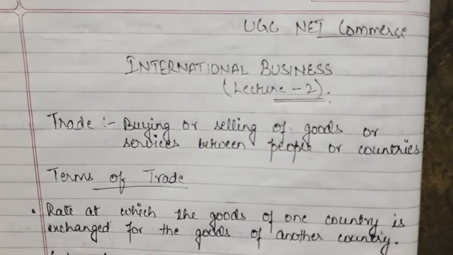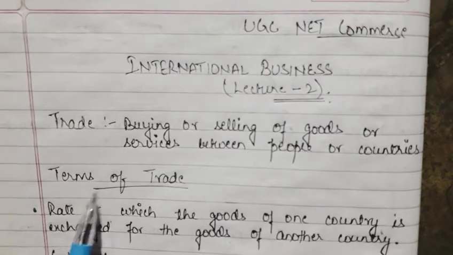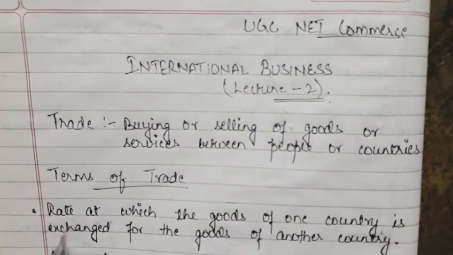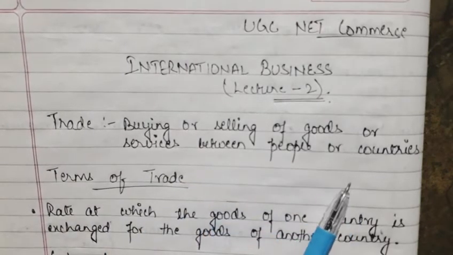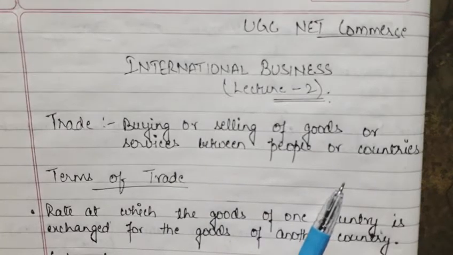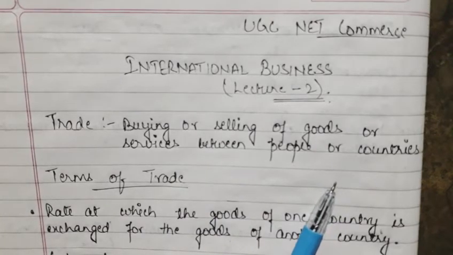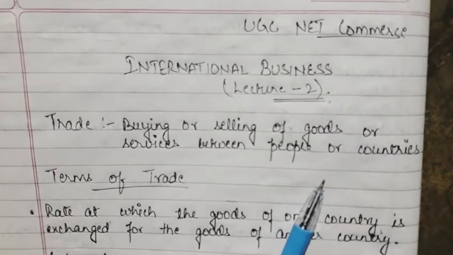Today we are going to start the international business topic. In the earlier class we had done the theories part, and here we are going to do further. So the first thing is, what is trade? The buying or selling of goods or services between people or countries. When two people from the same country or different countries are selling and purchasing goods and services between themselves, that is known as trade.